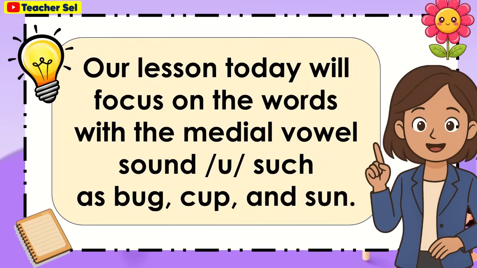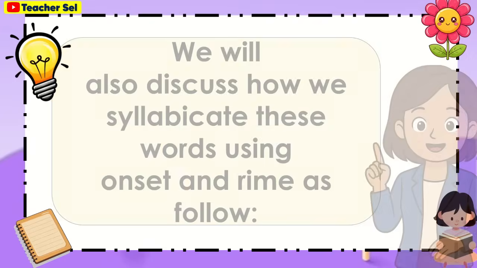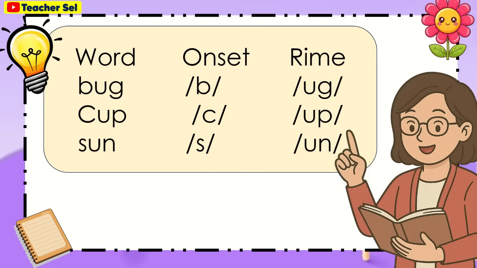Our lesson today will focus on the words with the medial vowel sound such as bug, cup, and sun. We will also discuss how we syllabicate these words using onset and rhyme as follows. For the word, we have bug, cup, sun.